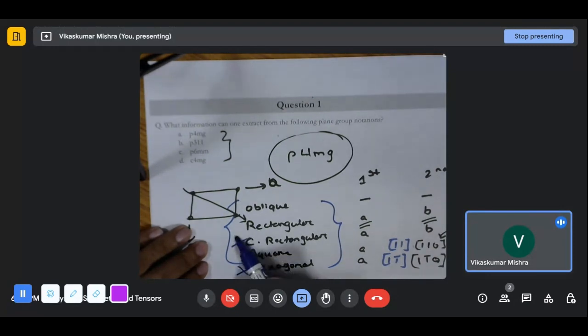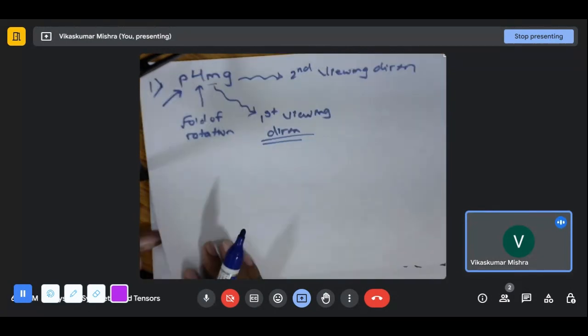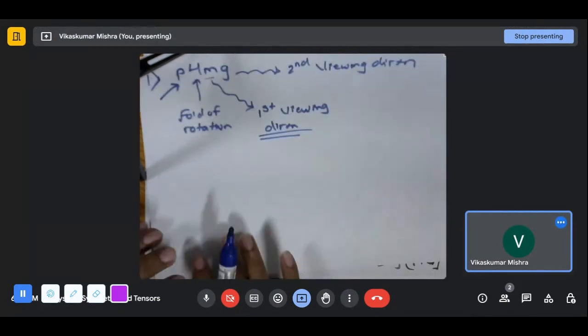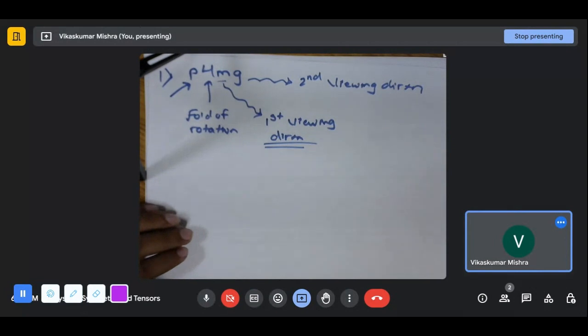Rectangular does not have the fourfold, whether it's centered or not centered. It doesn't matter. Oblique does not have the fourfold. The square is the one which has the fourfold. And what we know is that the viewing directions of the square are along A and 1 1. Okay, so let's draw one square.